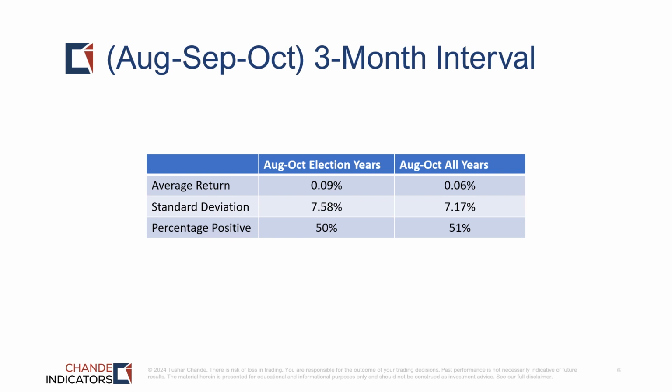This slide summarizes the performance in the August, September, October 3-month block during election years and all years. And if you look at the average return, the standard deviation, or the percentage positive intervals, the performance during election years and all other years is essentially indistinguishable.